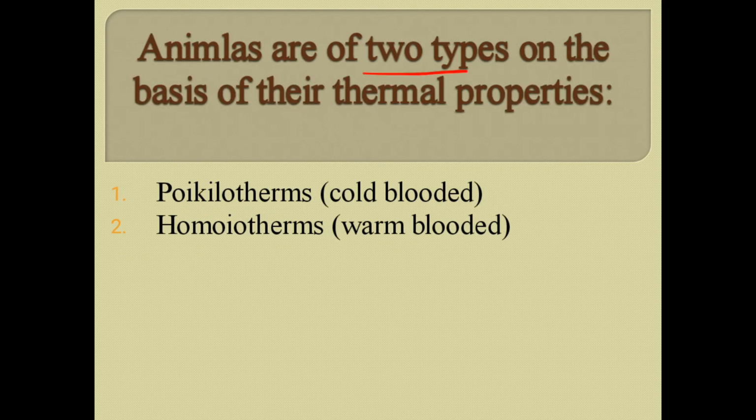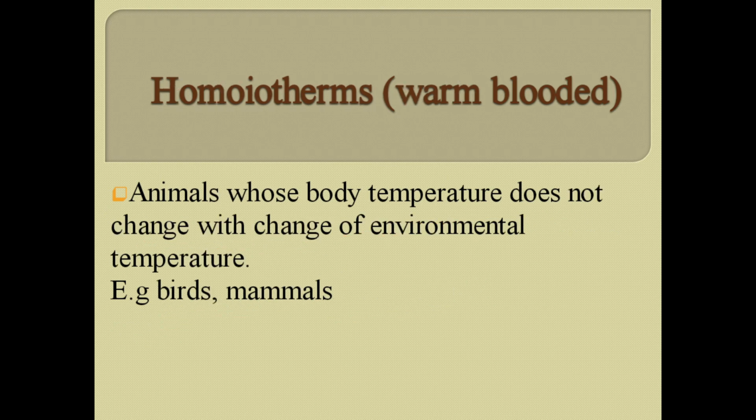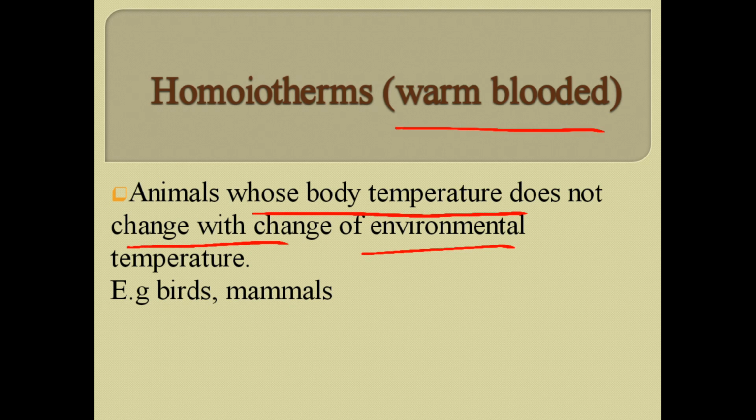Animals are of two types on the basis of their thermal properties: cold-blooded animals and warm-blooded animals. Cold-blooded animals are called poikilotherms, while the warm-blooded animals are also called homeotherms. Cold-blooded animals are those whose body temperature changes with the change of environment temperature, and the examples are invertebrates, and among vertebrates the fishes, amphibians and reptiles. The warm-blooded animals are those whose body temperature does not change with the change of environment. Examples are the vertebrates, including birds and mammals.